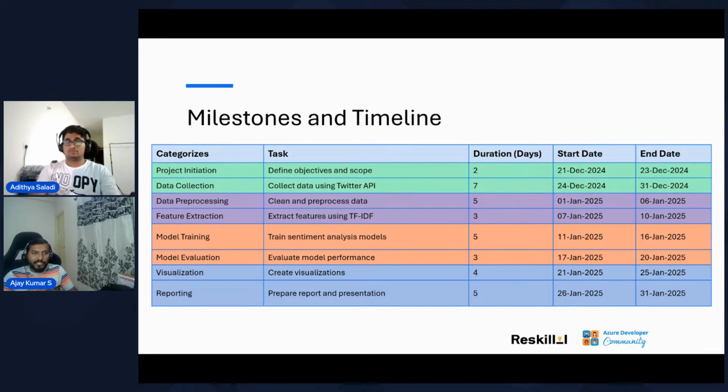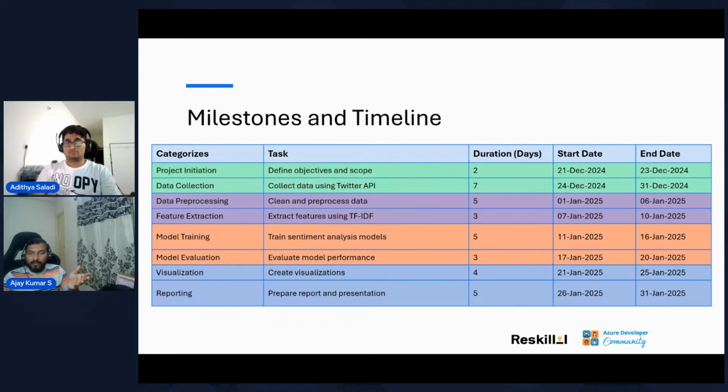For example, here project initiation and data collection, we will do it in a couple of weeks, right? So the deadline for that is 31st December, and that is the milestone for us. That's the first milestone. Now the second milestone will be like, okay, the first part of the project is done, what will be the second part, right? That's where the second milestone comes into the picture. Again, I have grouped two of these categories into the second milestone, which we will deliver by 10th Jan, the next milestone again by 20th Jan, and then the final milestone by 31st Jan. So this is how we do project planning and deliver a project, right?